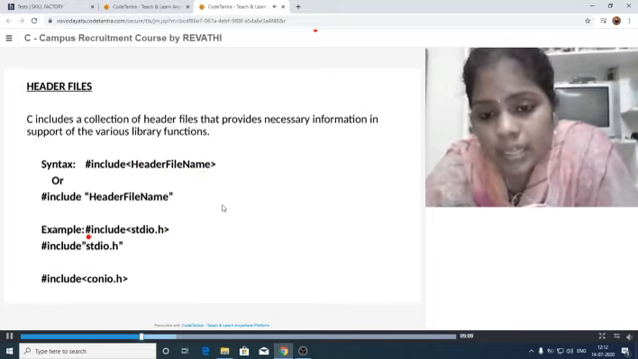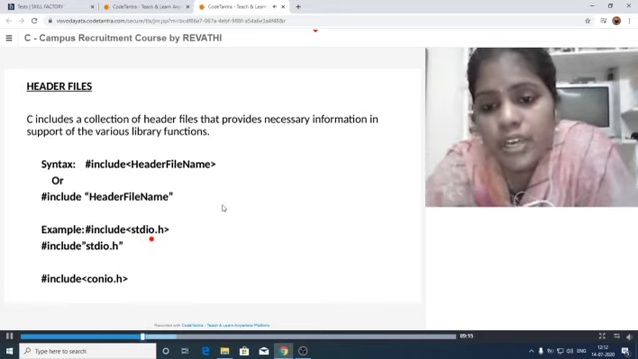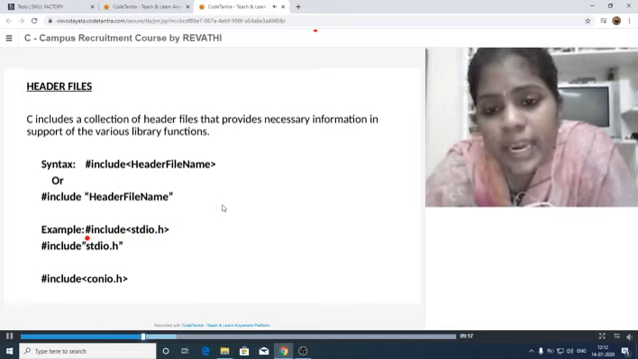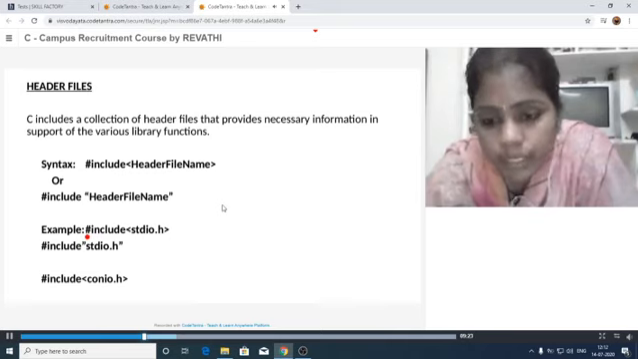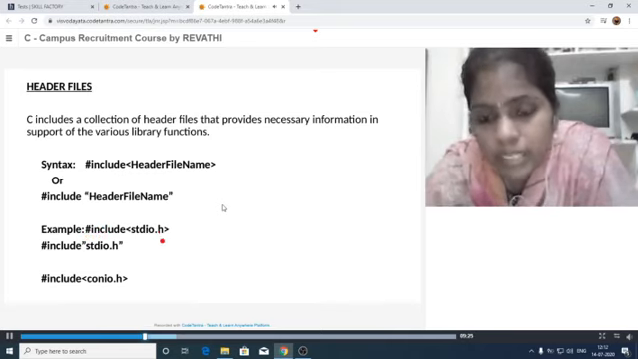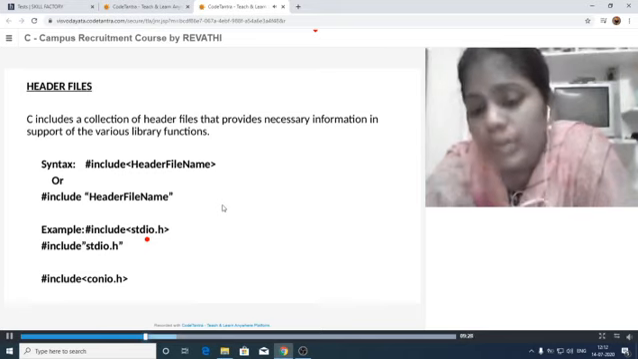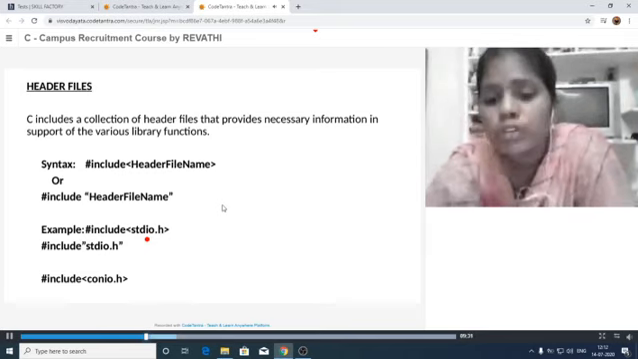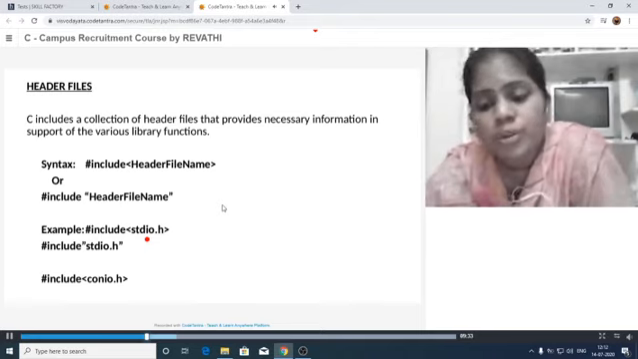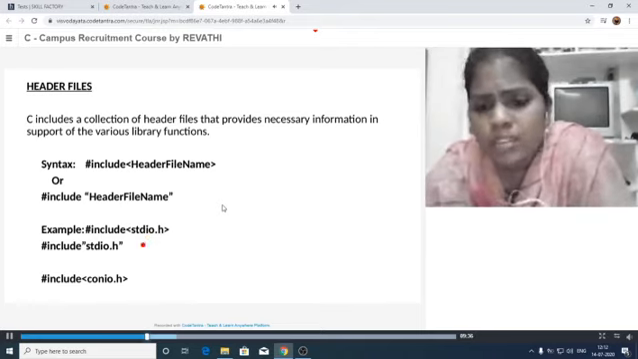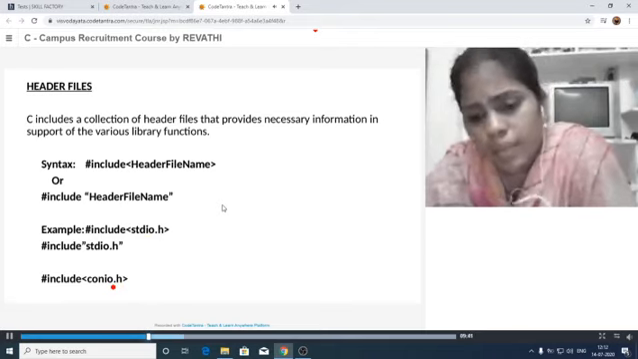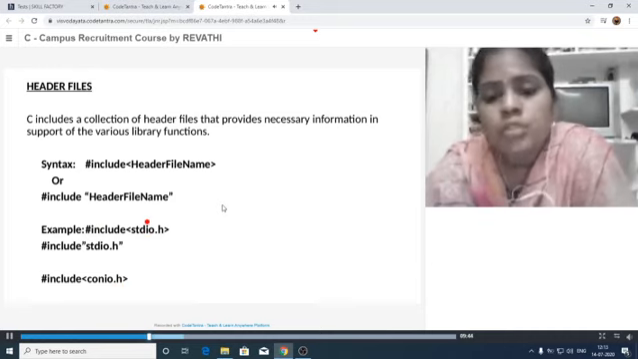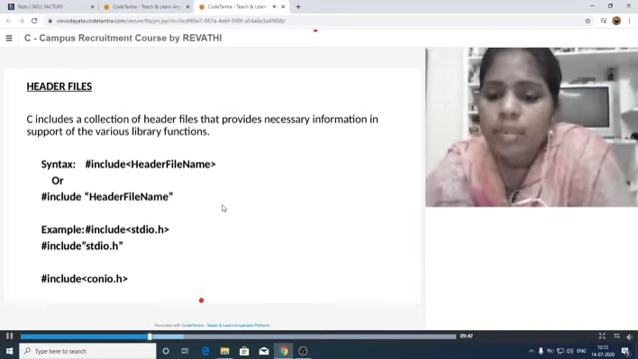Let us see the example here. Hash include angular brackets stdio.h. That means this header file is used for input output functions. The necessary functions for input and output will be included into our program. For that purpose, we have to use stdio. Like that, we have many header files, like conio.h, math.h, or system libraries like this. So as per the user's needs, they can be included into our program.